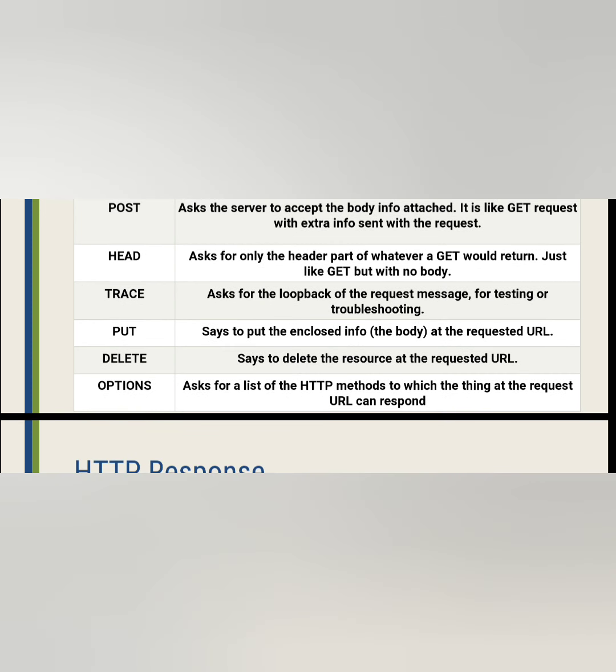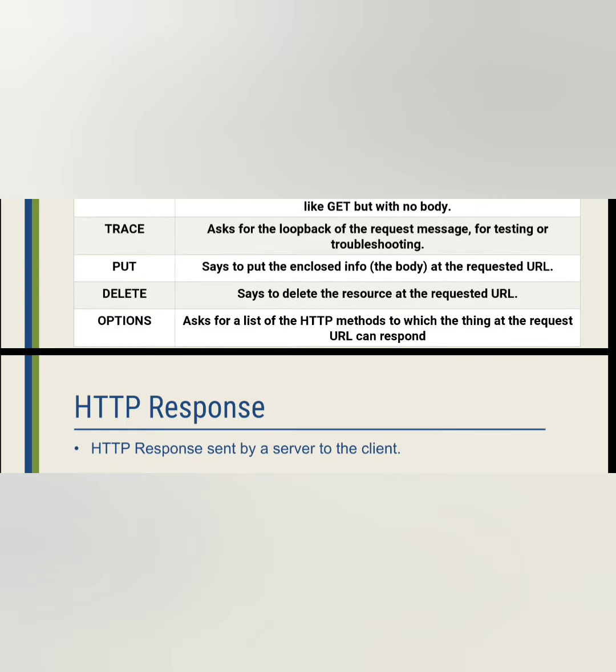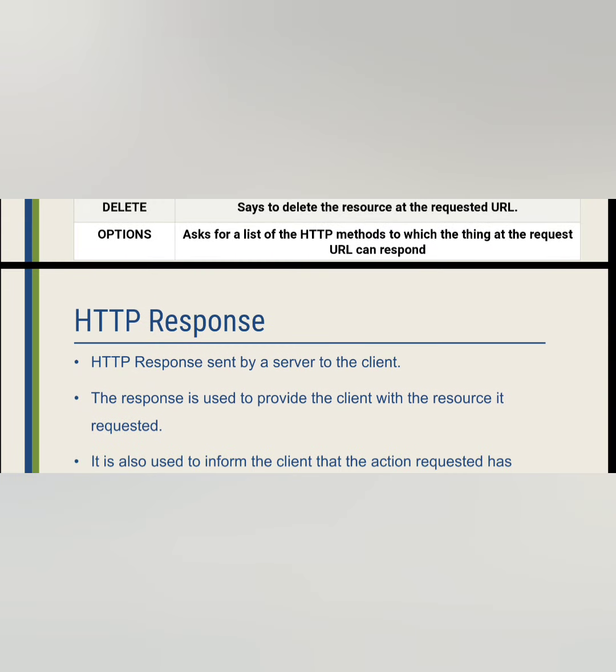Trace: ask for a loopback of the request message for testing or troubleshooting. Put: says to put the enclosed information, the body, at the requested URL. Delete: says to delete the resource at the requested URL. Options: ask for a list of the HTTP methods to which the thing at the requested URL can respond.